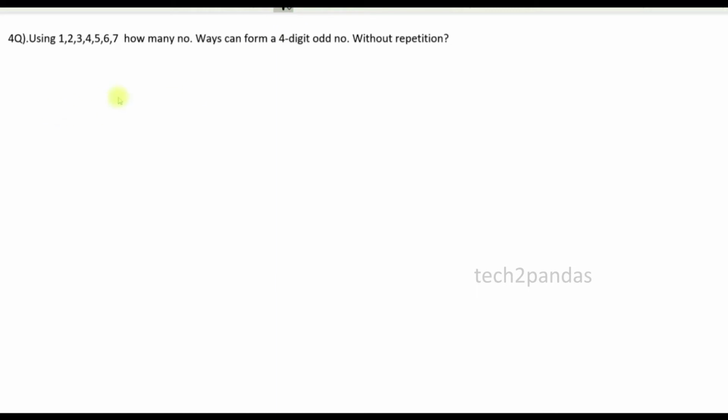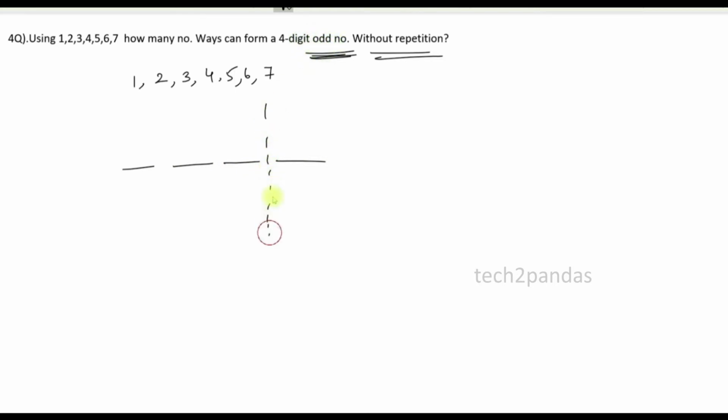Again, this is a little different compared with the previous one. Using 1 2 3 4 5 6 7, in how many ways can a 4 digit odd number be formed without repetition? So this time we need to form an odd number without repetition. First take the digits 1 2 3 4 5 6 7. Again, we need to form a 4 digit number. Take 4 positions. And what could the number be? An odd number: when we divide the number by 2, the remainder is 1.